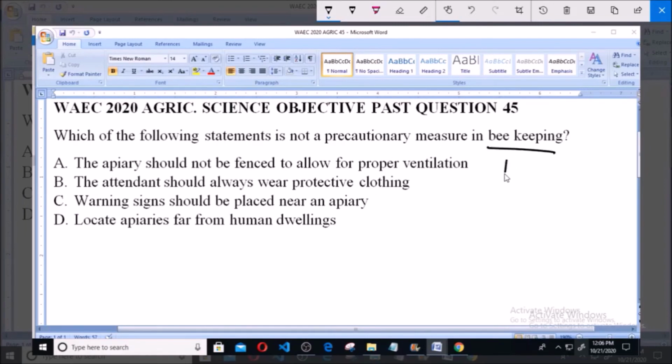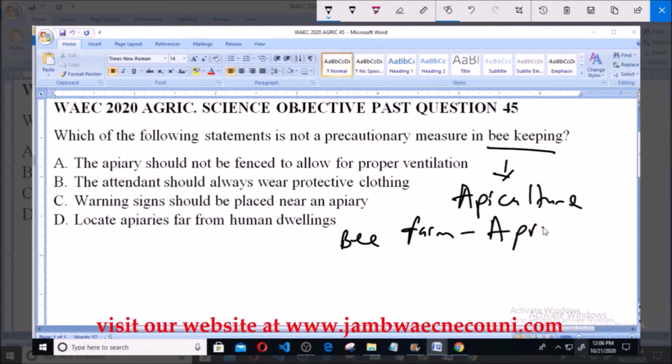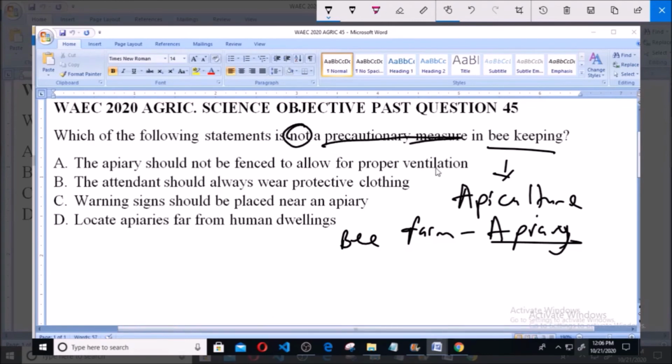So beekeeping is also known as apiculture, and the bee farm where the bees are grown is known as the apiary. We are asked which of the following is not a precautionary measure in apiculture or beekeeping. Option A says the apiary should not be fenced to allow for proper ventilation. This is false, and it is not a precautionary measure in beekeeping.